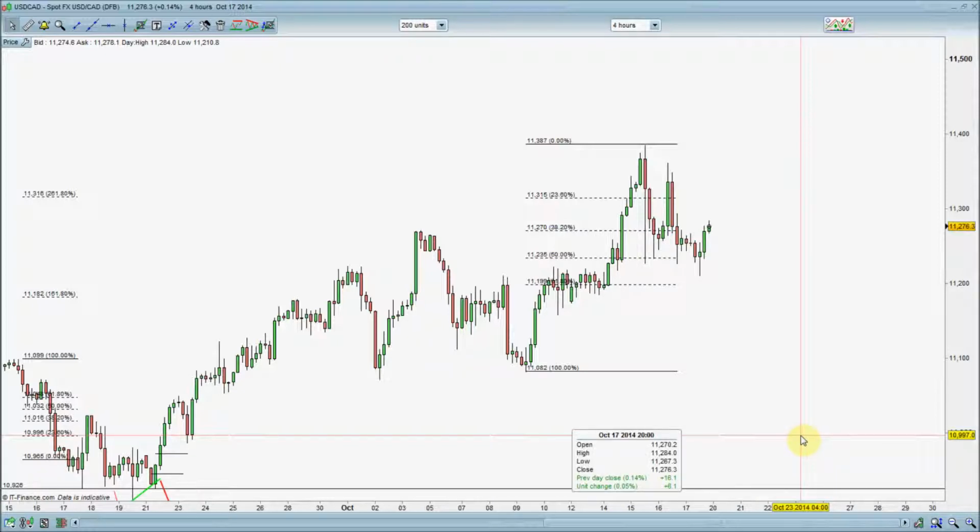We've got the BOC monetary policy coming out next week and the BOC rate statement. I don't expect any change on the rate statement. The BOC are renowned for having a dovish tone even when data is good. So I wouldn't expect too much, but we've got core retail sales out. We've got retail sales out on Canadian. We've had that good data in the past. They may have to just pull away from that dovishness just slightly, just enough that with this US dollar weakness coming in as well, we can get that drop back down to that 11,000 level.